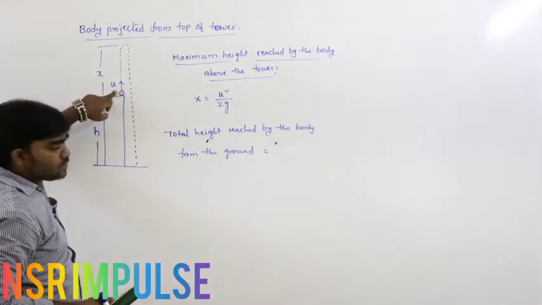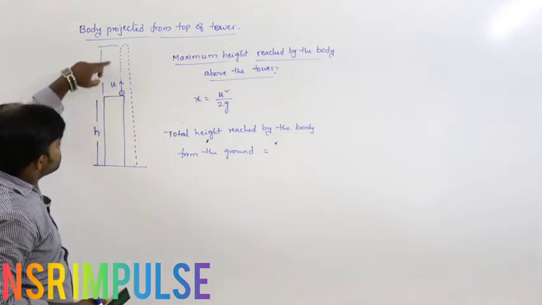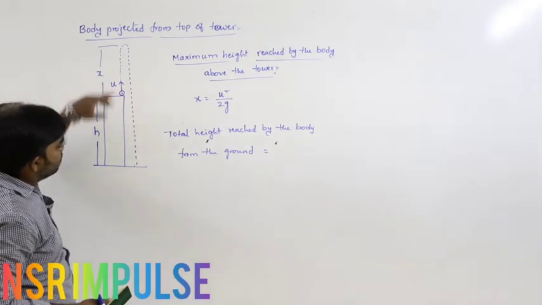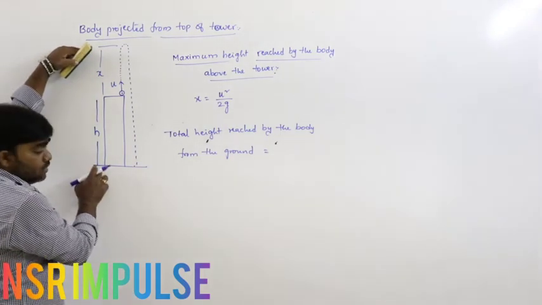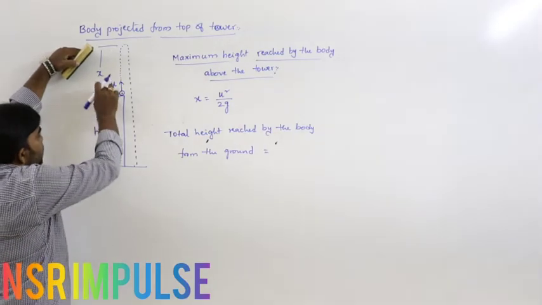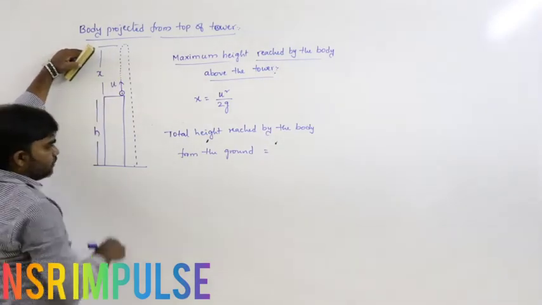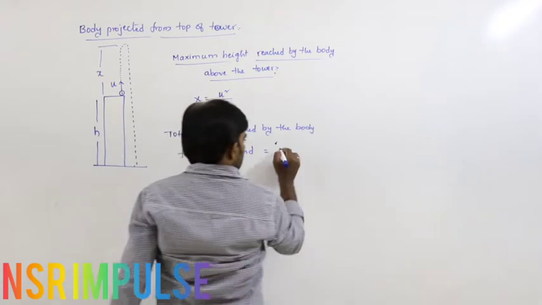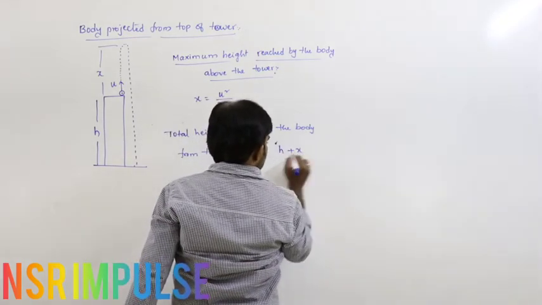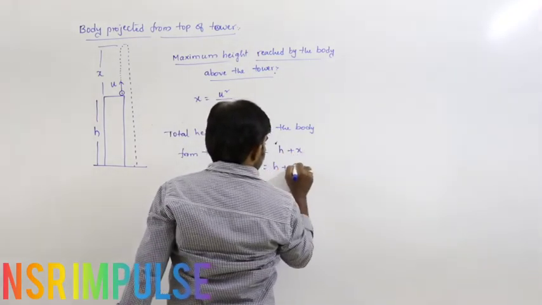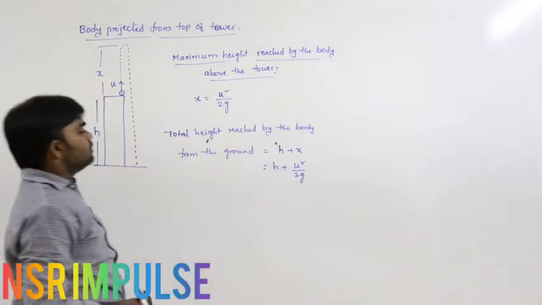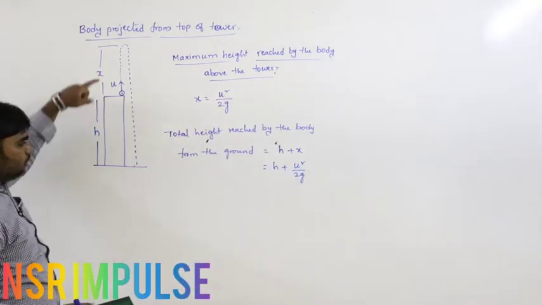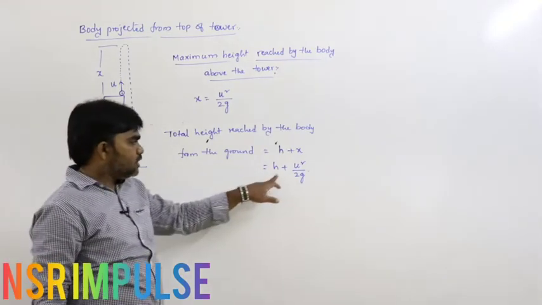Now the body reaches the height x above the tower. From the ground, what is the total height? So this is h and this is x. Total height from the ground is h plus x. So the total height of the body from the ground is h plus x.